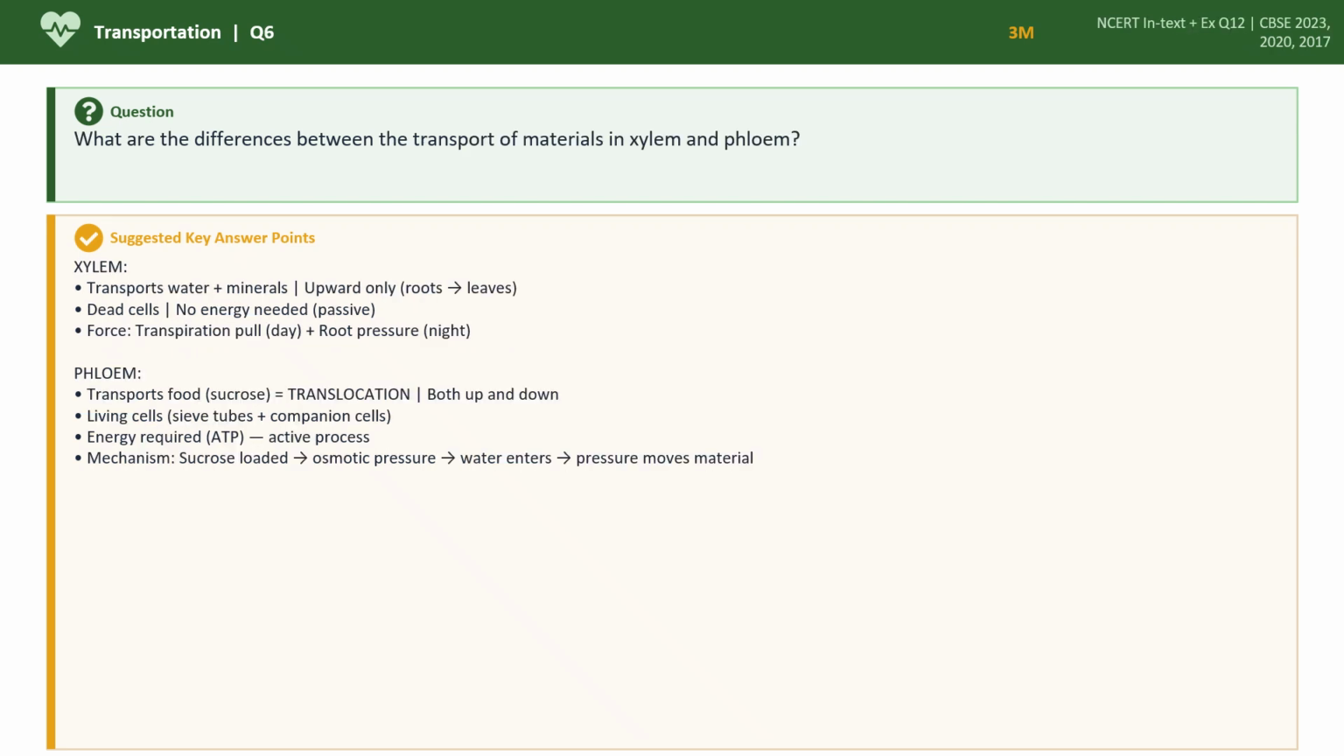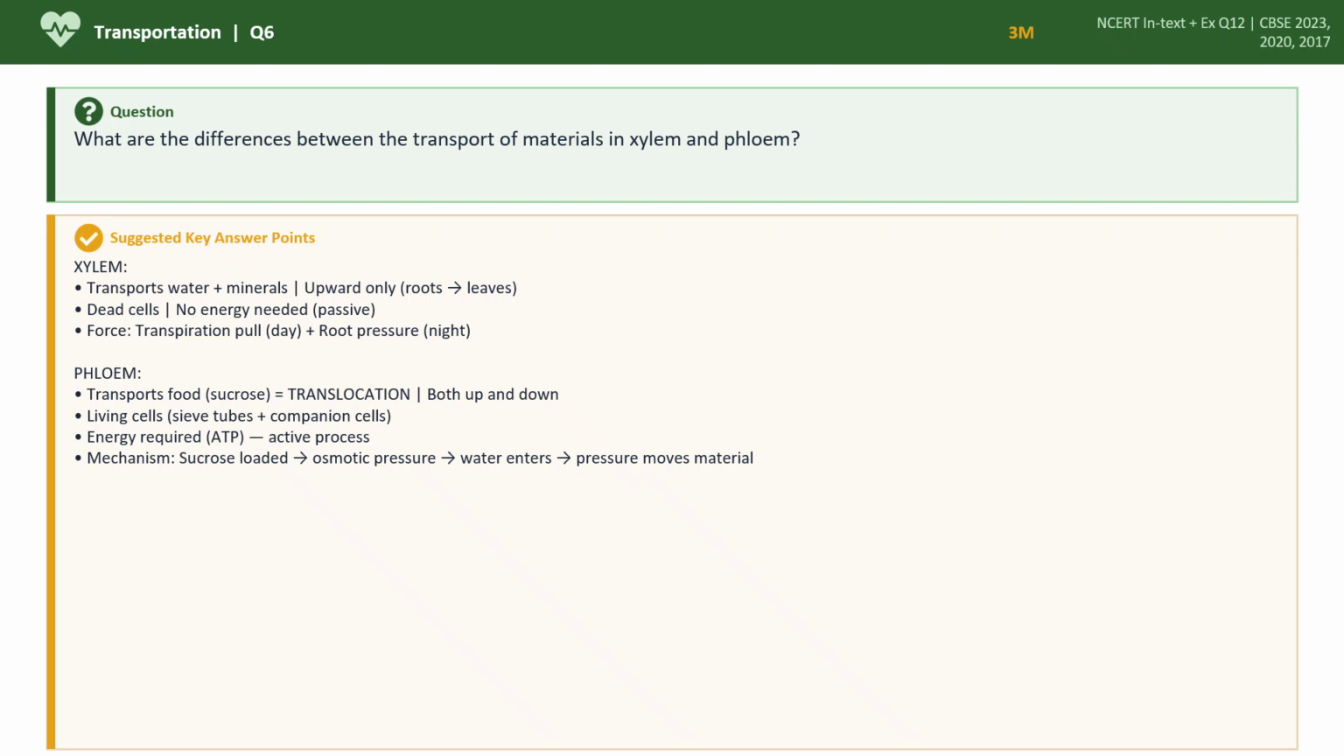What are the differences between the transport of materials in xylem and phloem? Yes. So what happens in xylem? See, water and minerals are transported only in upward direction. That always happens in unidirection, only one direction. And those cells are dead cells. Yeah, they don't need any energy also.